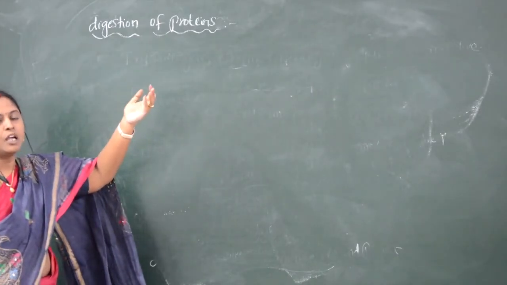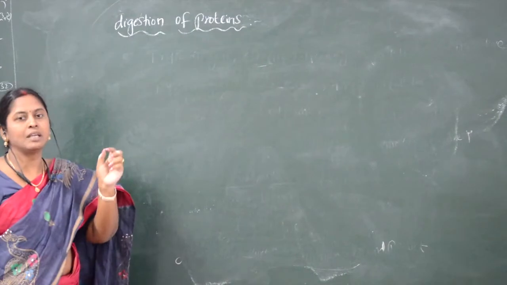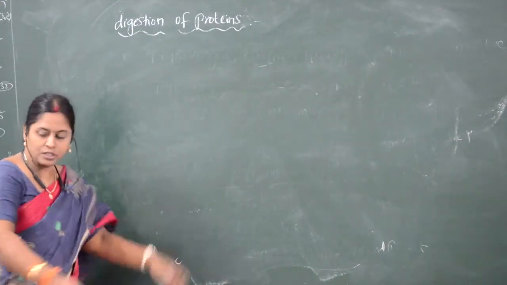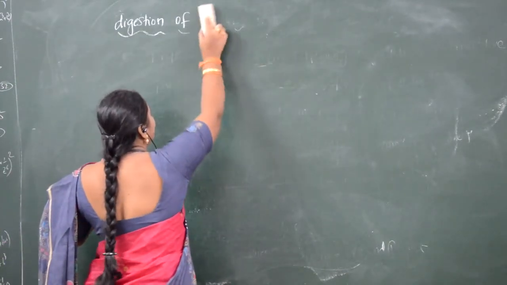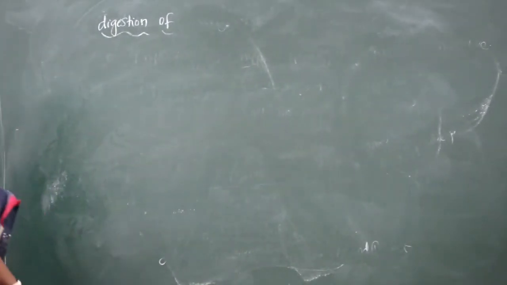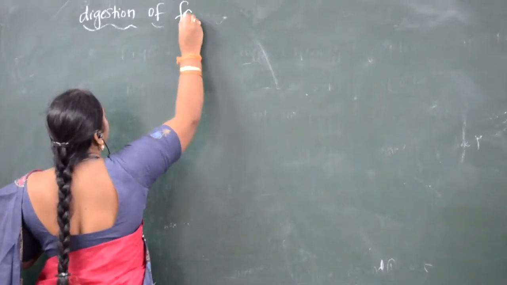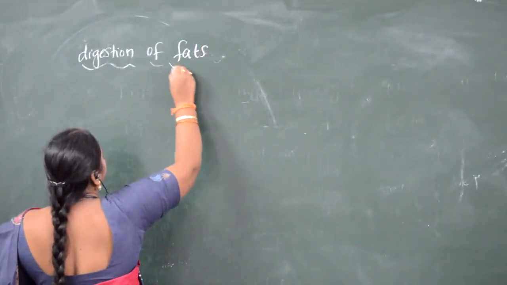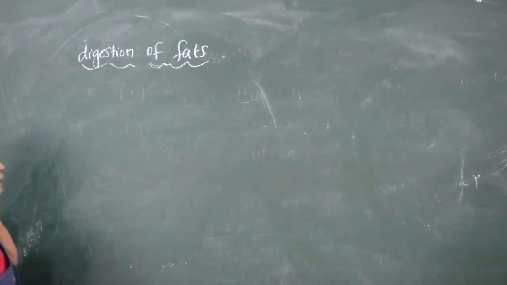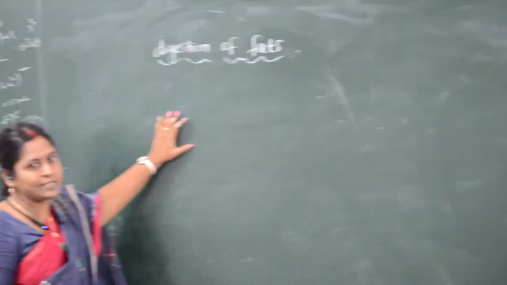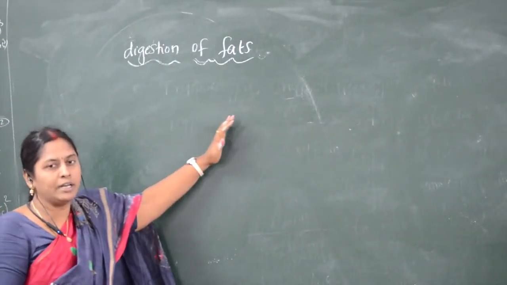Proteins have been digested. So the next nutrient to be digested in the small intestine is fats. Now the fats present in the food particles are digested in the small intestine.